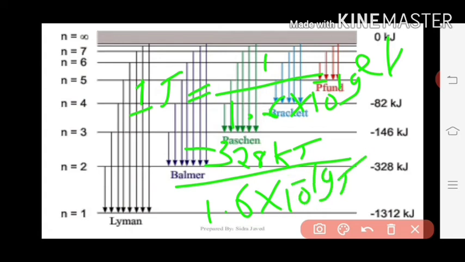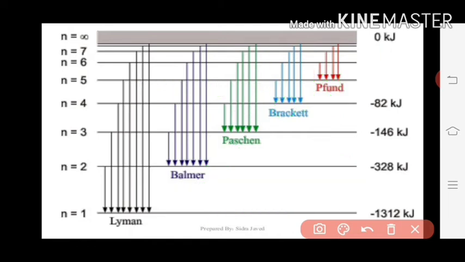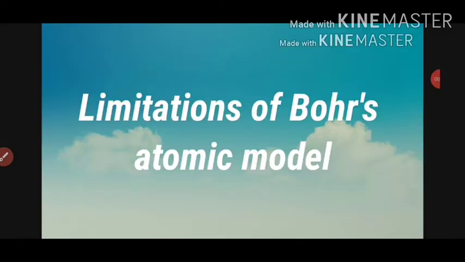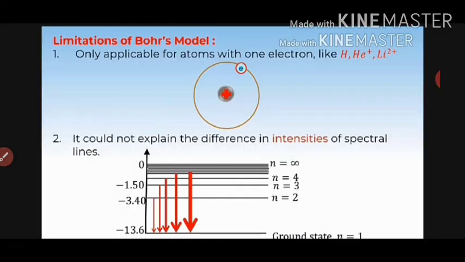Then you will get a certain value. That value is expressed in your regular textbook. So this will be the energy diagram for all the spectral lines. Okay, limitations of Bohr's atomic model.